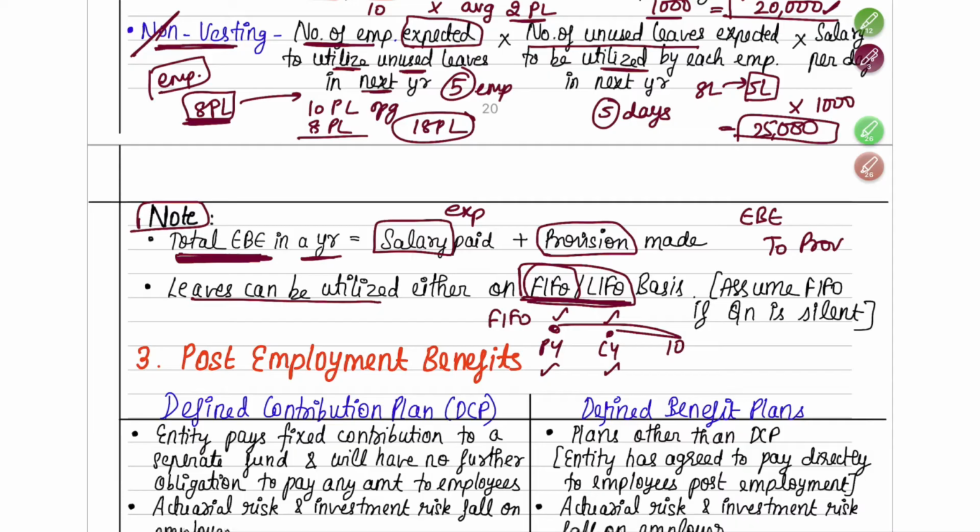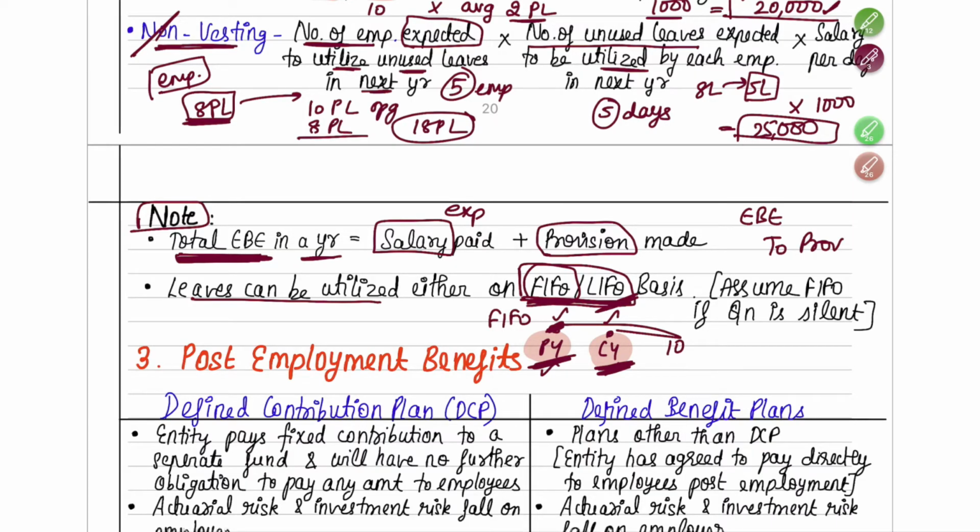Usually it will be the FIFO method. That means whatever unused leave balance you have from the previous year, you exhaust it first and then come to your current year balance. That is your FIFO method. That means whatever is older is exhausted first. But if the question specifically tells you to use the LIFO method, then you first exhaust your current year leave and then your previous year leave.